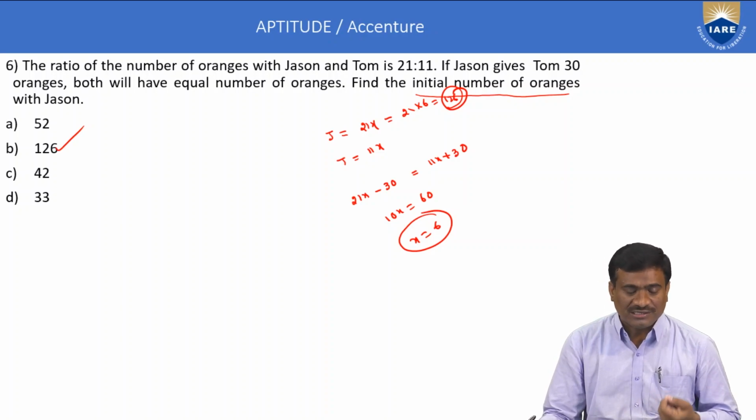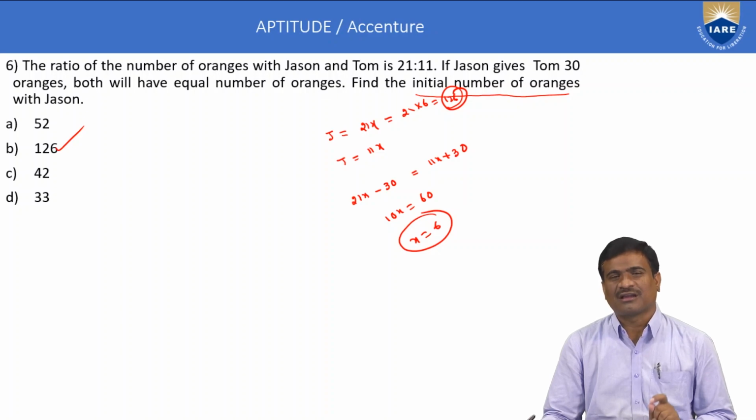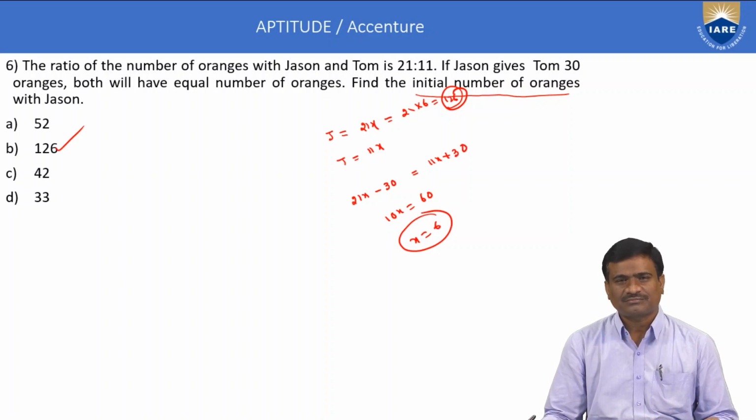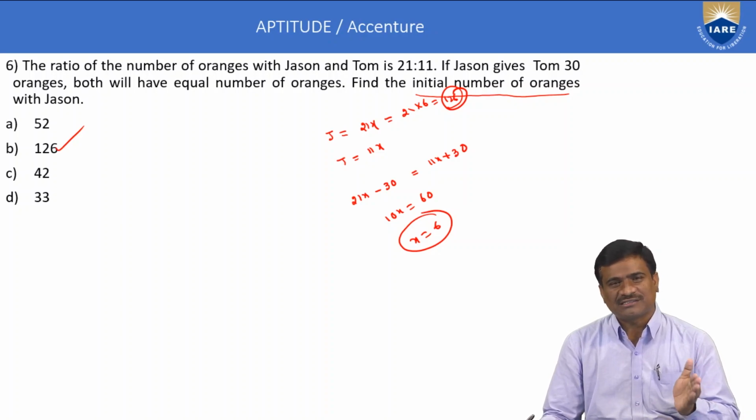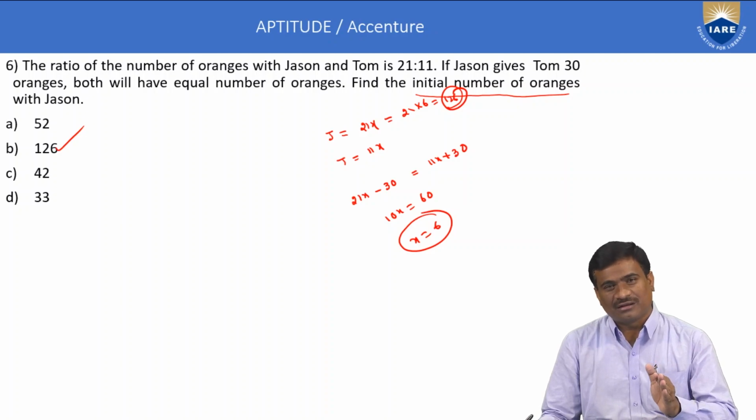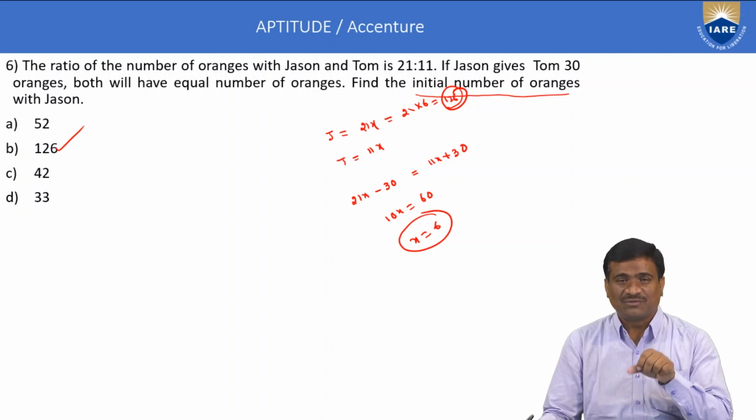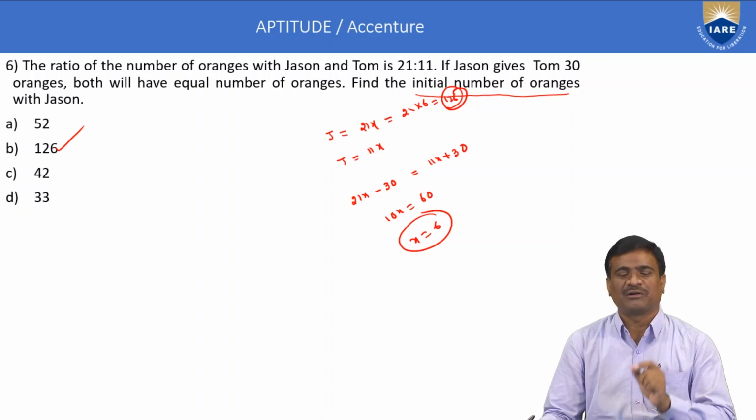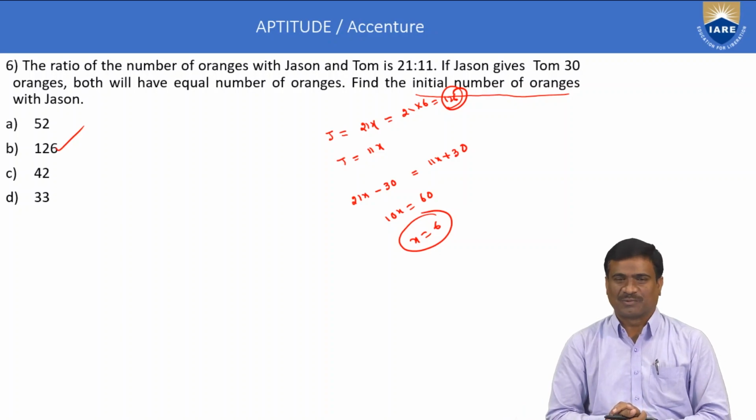Next, other models in ratio and proportion: mean proportion, third proportion and fourth proportion, duplicate, subduplicate, triplicate, subtriplicate. These fundamentals are also important to the ratio and proportion topic.